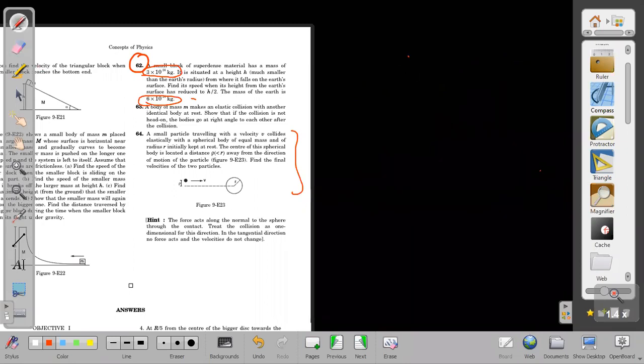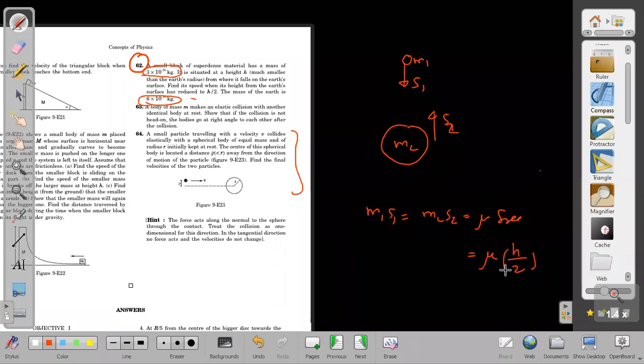M1 goes down by displacement S1. M2 comes up by displacement S2. And I can write M1 S1 is equal to M2 S2 is equal to mu S relative. S relative is h by 2. And mass of this I am taking as m, mass of Earth I am taking as 2m. So mu is coming out to be 2m by 3. Then 2 by 3 cancelled, then it will become just h by 3.